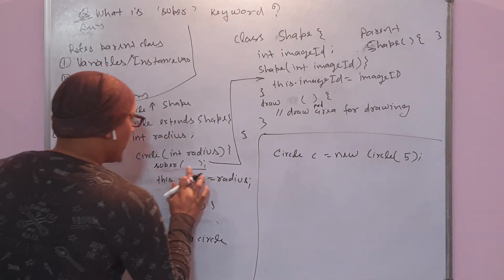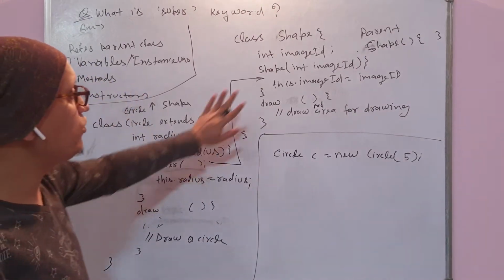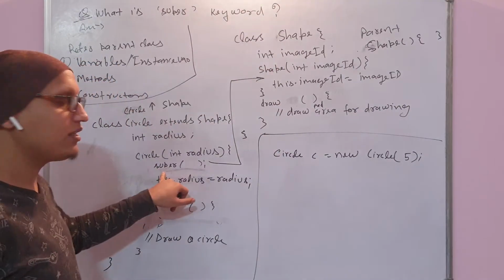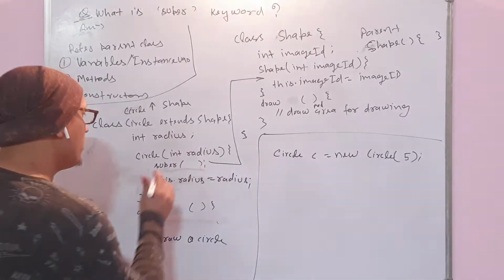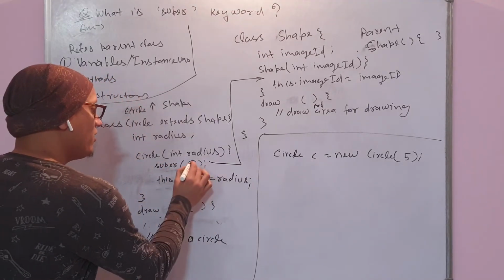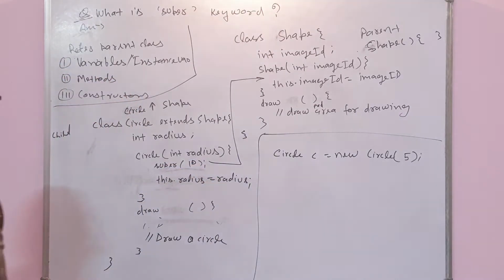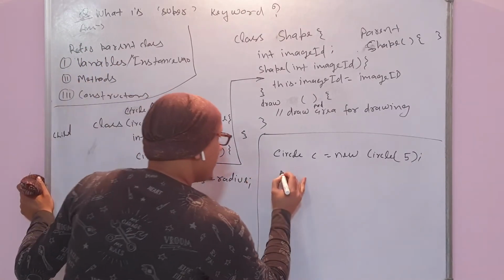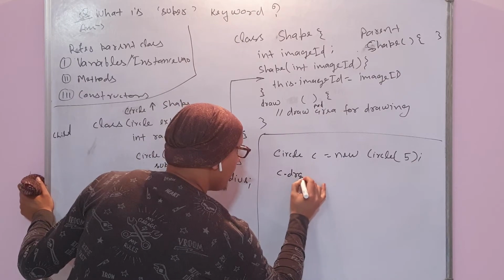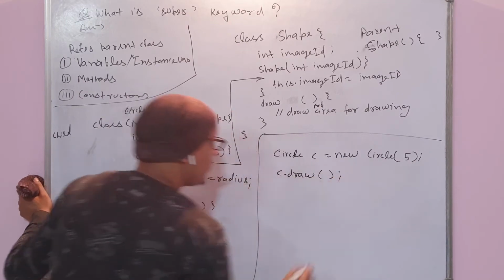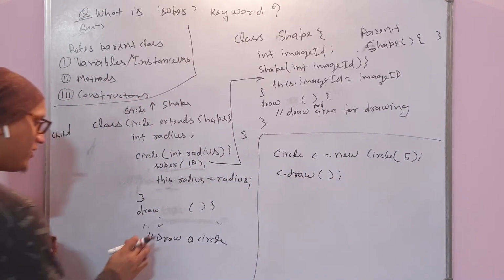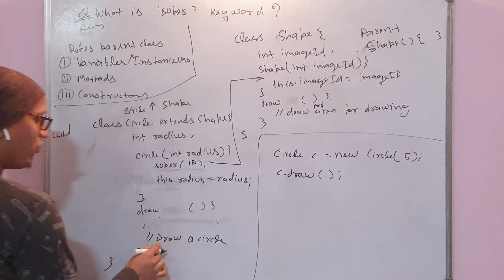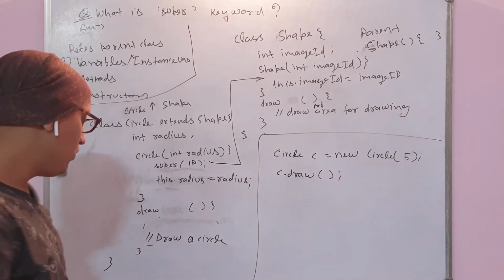Okay, so in this way we are referring to the super class constructor using this super keyword. So image id, suppose 10. Okay, I hope you got this point. Now when you write c dot draw, what is going to happen? You are going to call this method, and it is going to draw a circle.